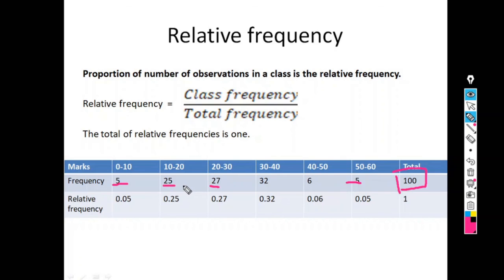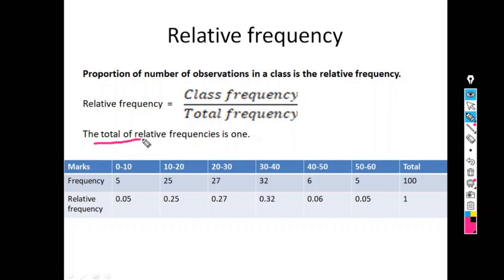So 5 plus 25 plus 27 and so on plus 5, we get 100. Now how to find relative frequency? See here, 5 divided by 100, we get 0.05. 25 divided by 100, we get 0.25. 27 divided by 100, we get 0.27. So relative frequency is simply the class frequency divided by the total frequency.